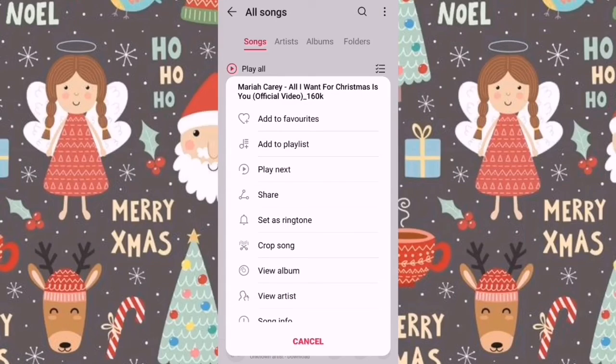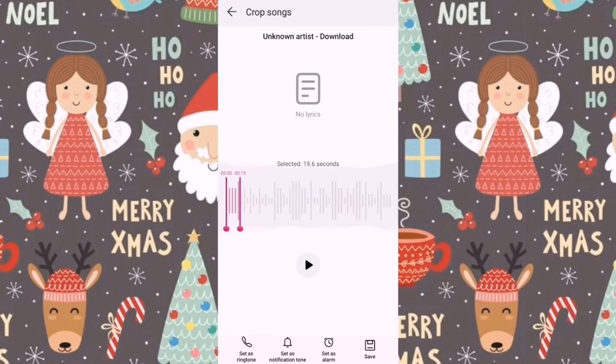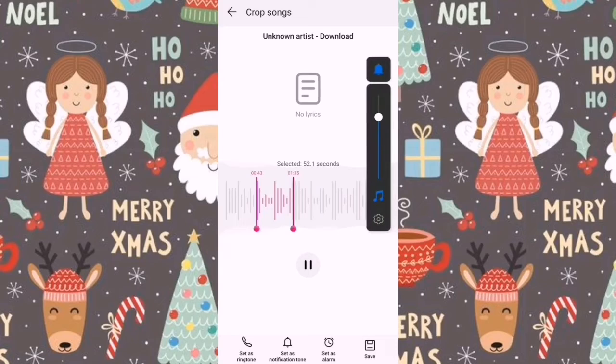You can either crop this song or you can just set it as your ringtone as it is, but I'm just going to crop this song to the part that I am most comfortable with and which I personally love.